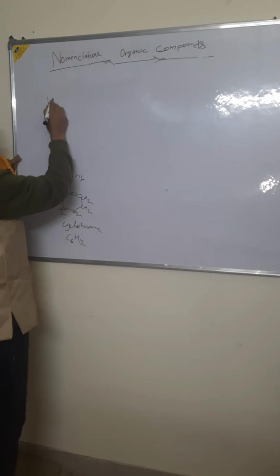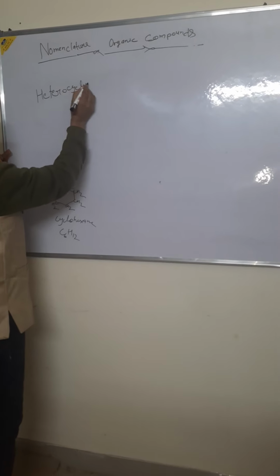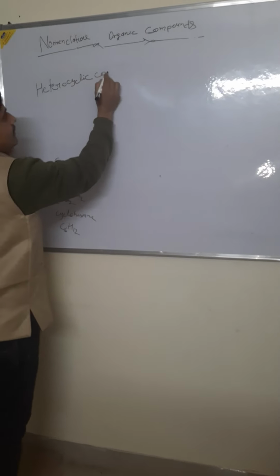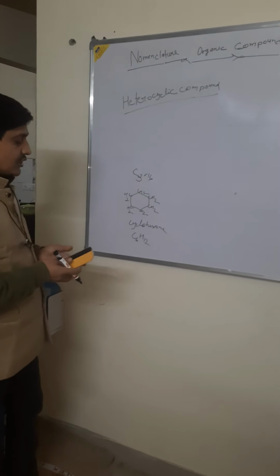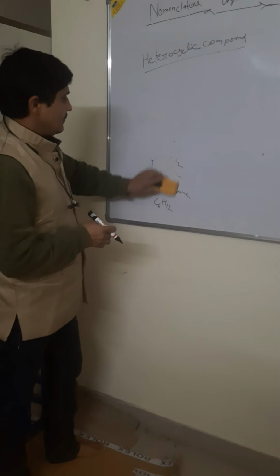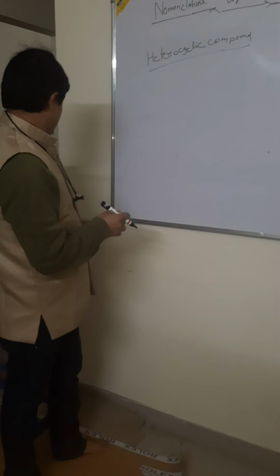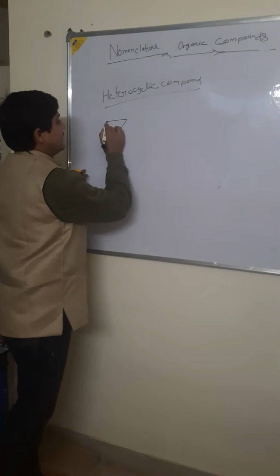Heterocyclic compound. The heterocyclic compound is an unsaturated compound, some having oxygen, nitrogen and also sulfur groups. Oxirane.